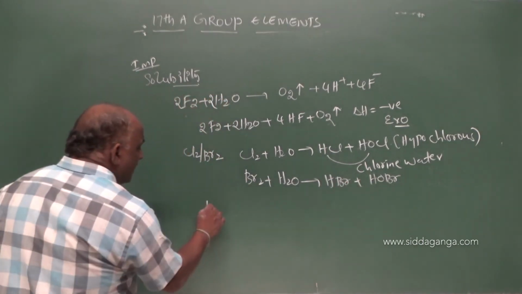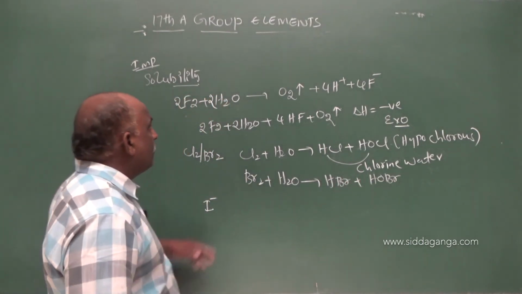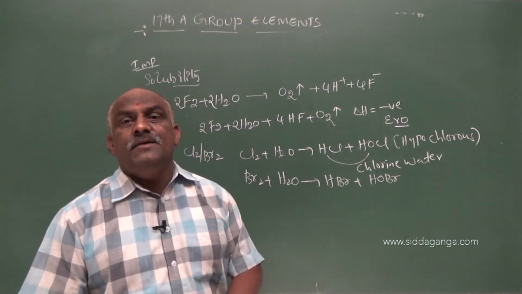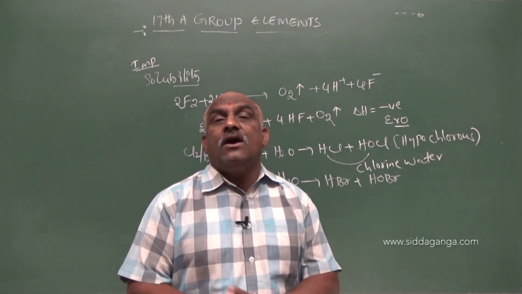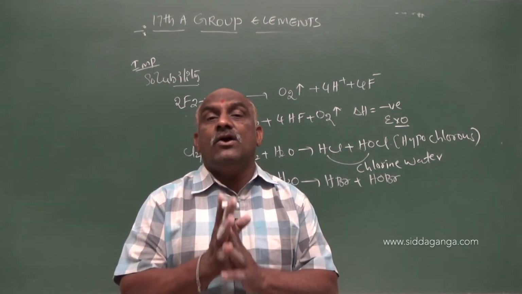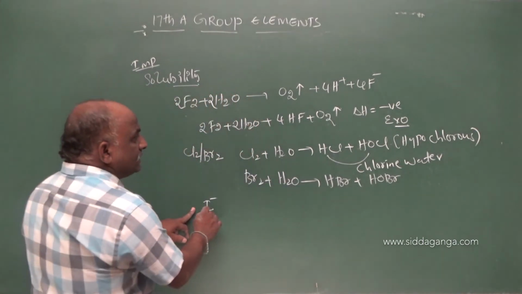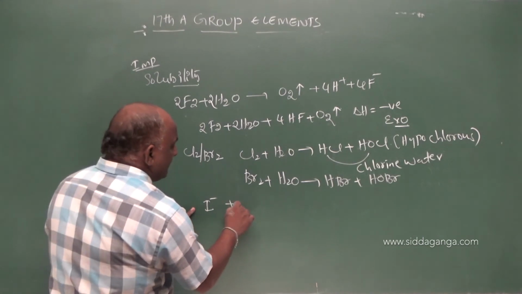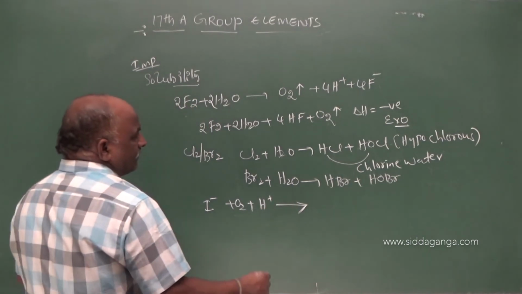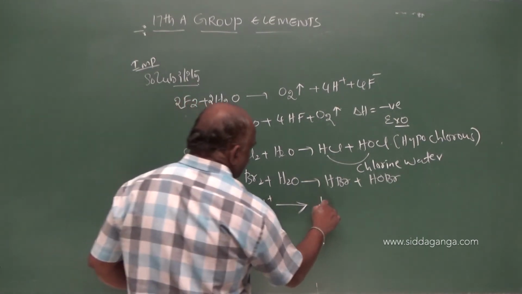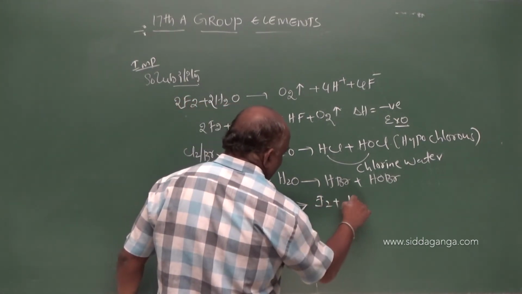While coming to iodine, I minus means iodides. Iodides are oxidized by oxygen, giving rise to iodine.